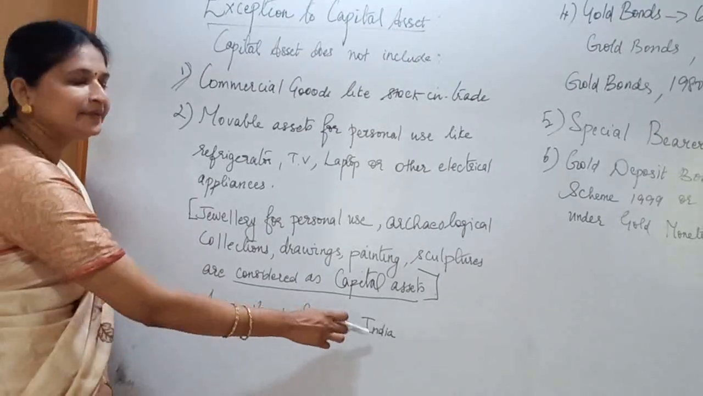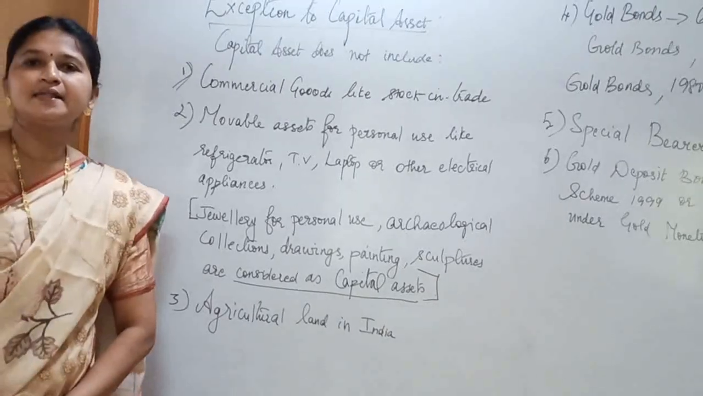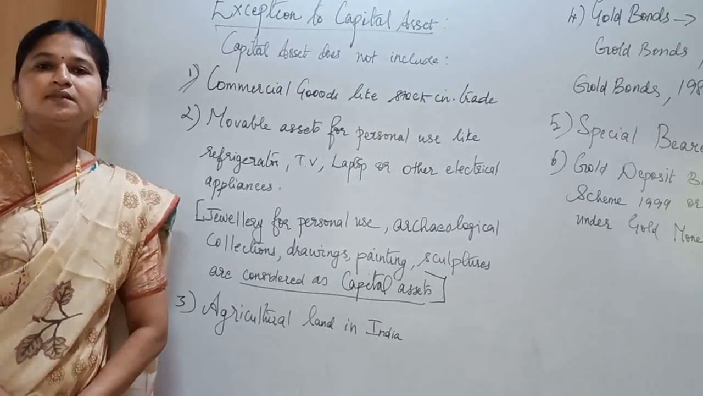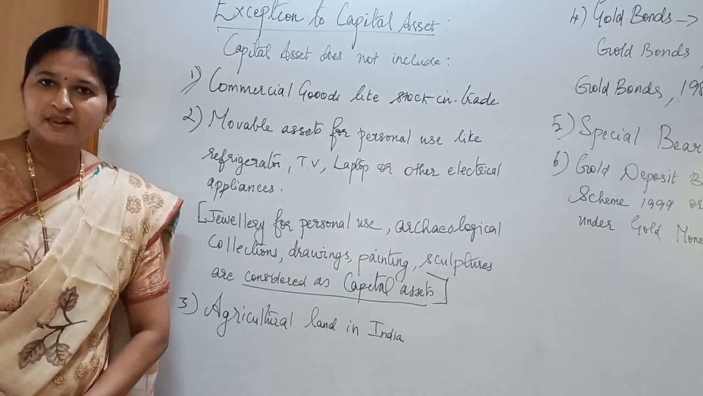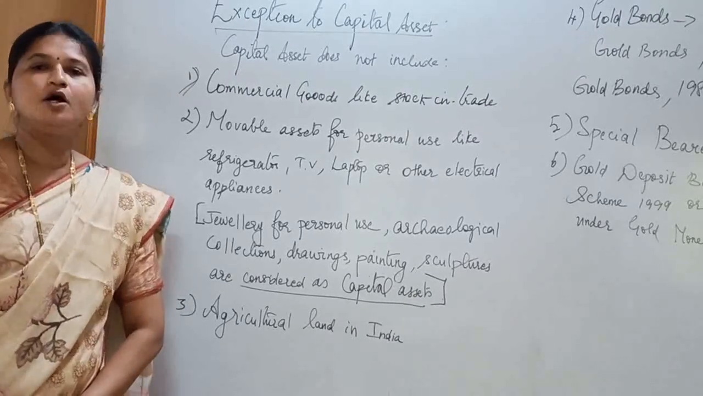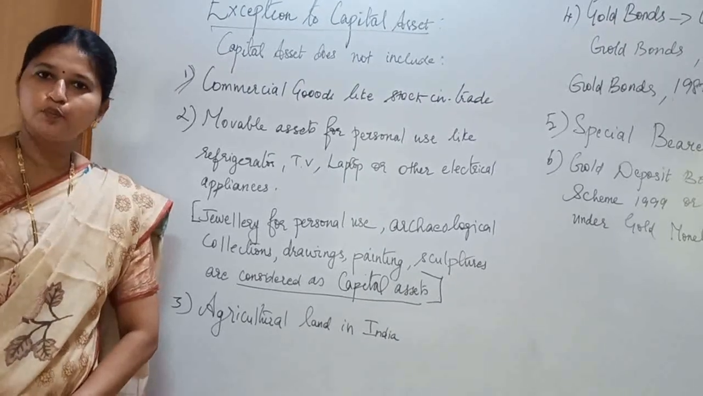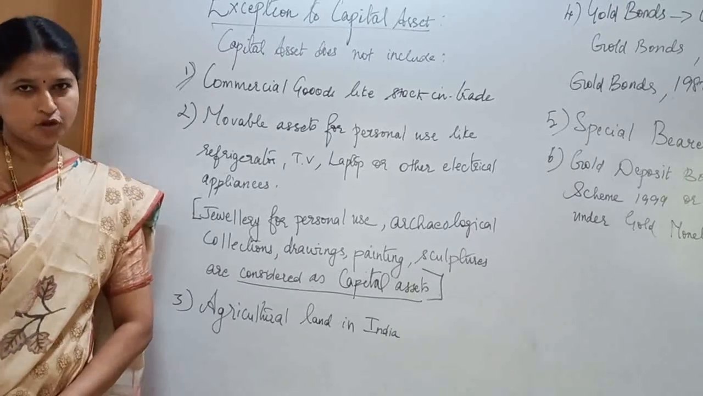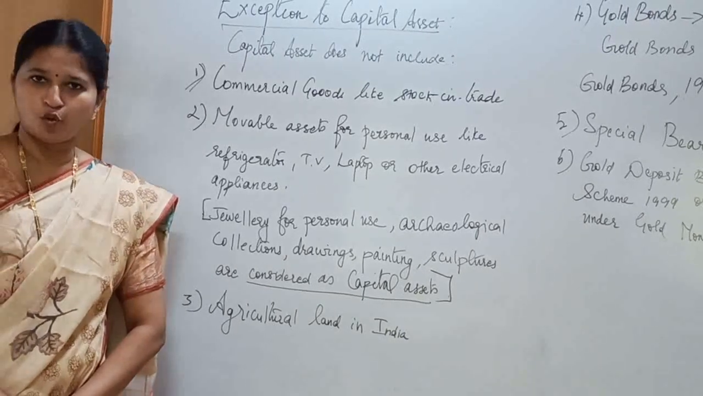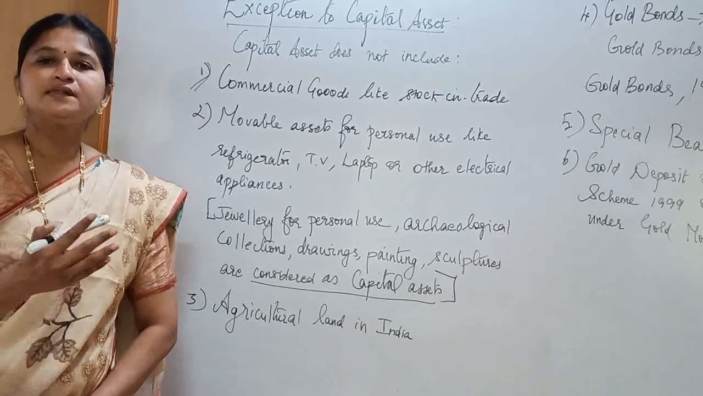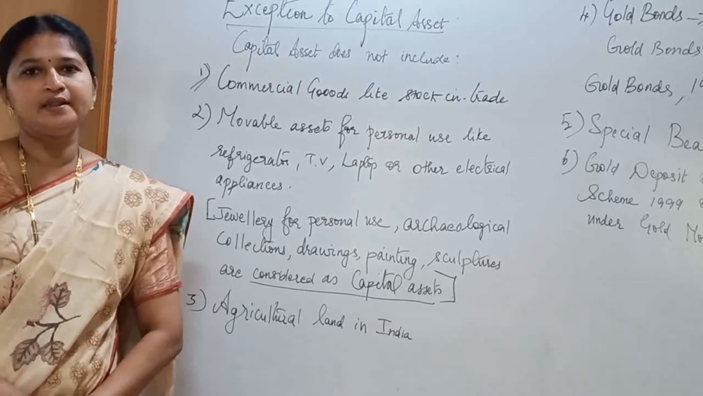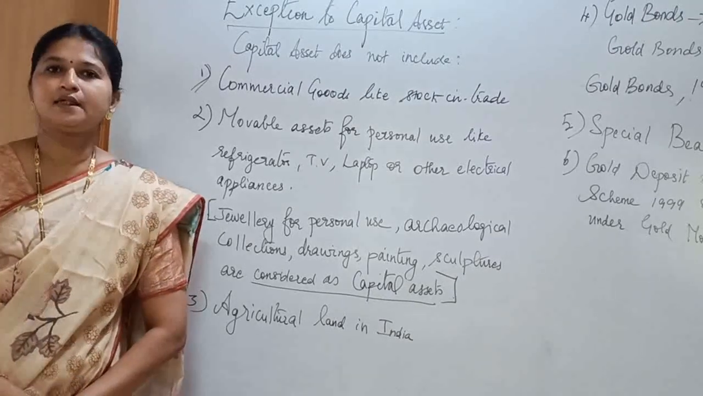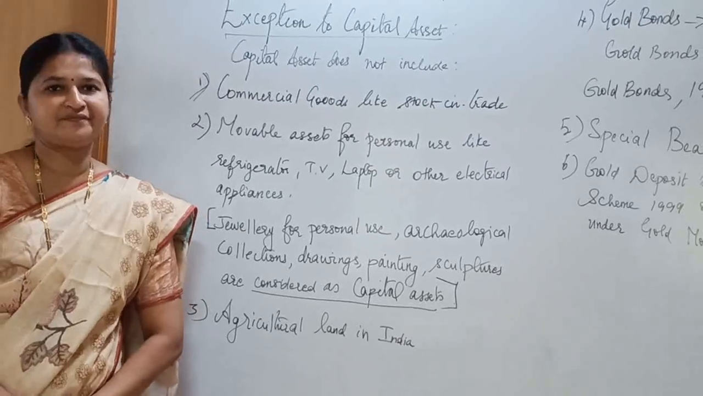Agricultural land in India is not considered as a capital asset, but the land should not be situated within the municipal limits or in a cantonment board having a population of 10,000 or more. Cantonment board is a civic administrative body which is functioning under the control of Ministry of Defence.